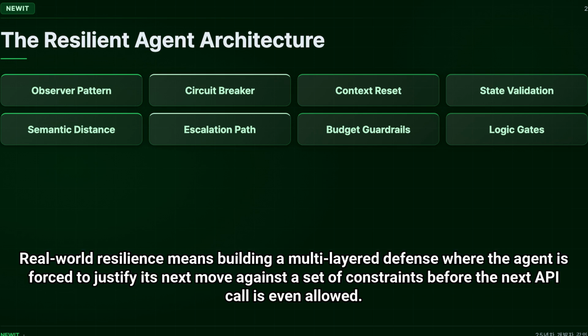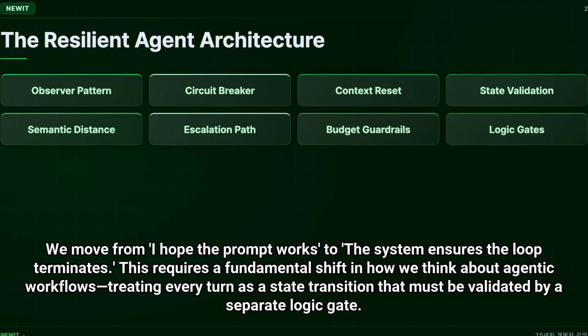Real-world resilience means building a multi-layered defense where the agent is forced to justify its next move against a set of constraints, or if a next API call is even allowed. We move from "I hope the prompt works" to "the system ensures the loop terminates." This requires a fundamental shift in how we think about agentic workflows, treating every turn as a state transition that must be validated by a separate logic gate.